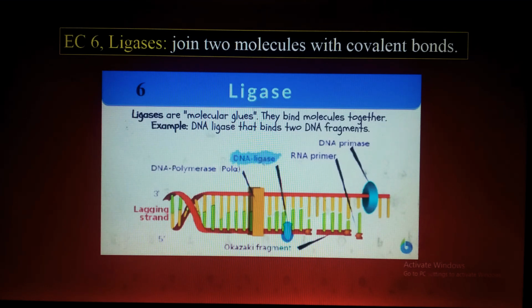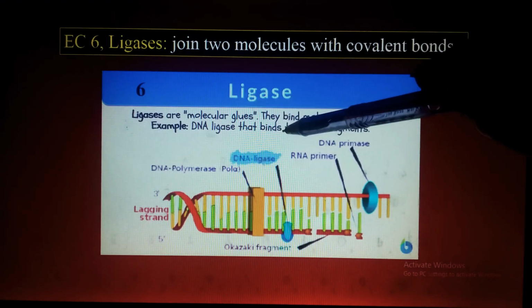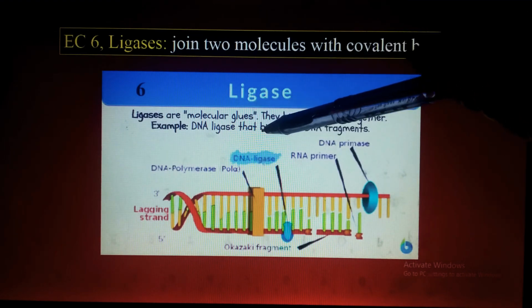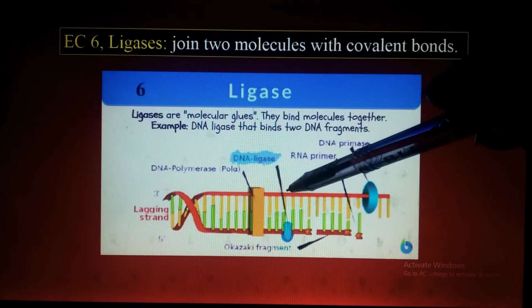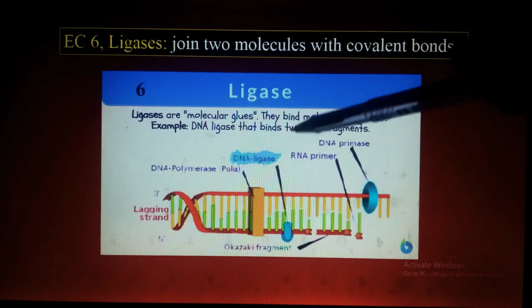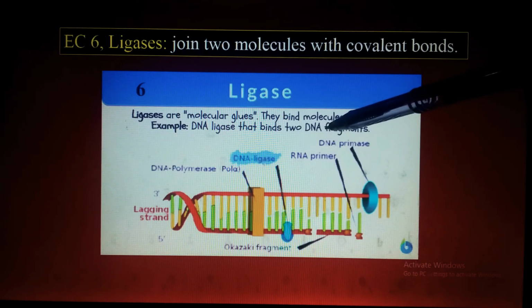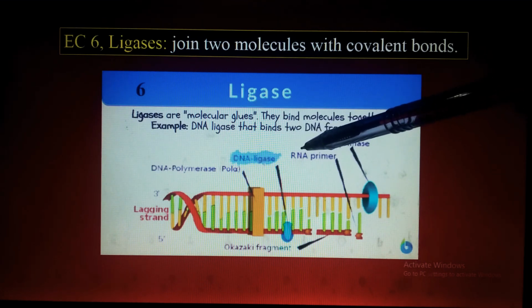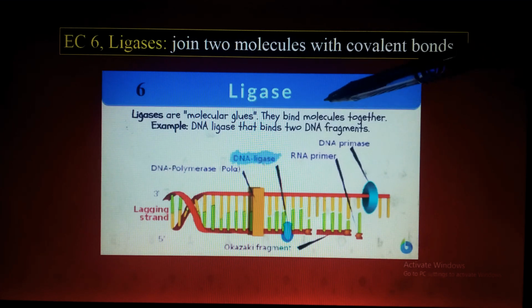I have discussed the peptide bond, the phosphodiester bond, and glycosidic bonds. So here I'm just giving you the example of DNA ligase, which does the bonding or joining of nucleotides with each other with the help of covalent bonds. So this is the ligase which helps in the formation of the bond, while in the case of lyases, there is a breakage of the bond. Is it clear? I hope so.